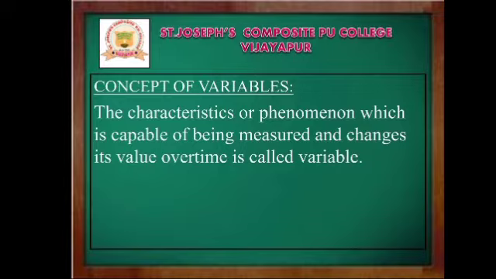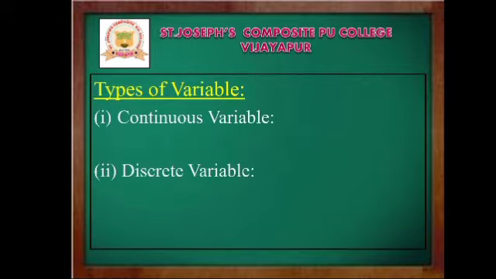Then what is the major characteristic of variables? The characteristic or phenomenon which is capable of being measured and also changes its value over time is called a variable. This is the major characteristic, or nature, of a variable. One, variables can be measured, and second, the values of variables could change over time. So this is the concept of a variable. Now we will discuss it in detail.